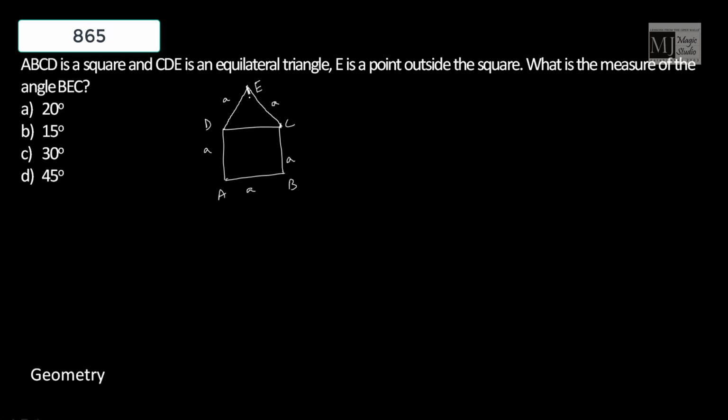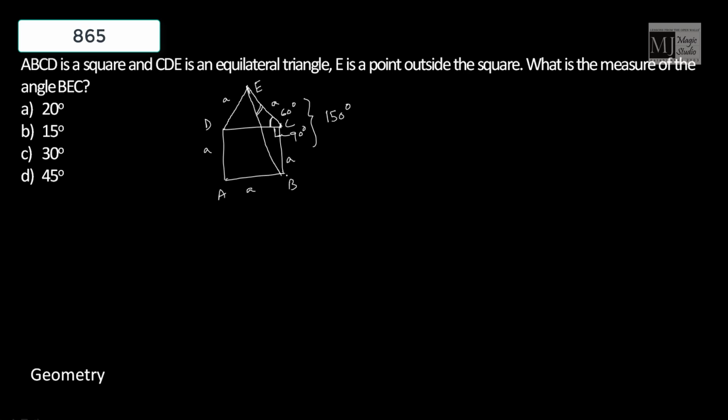BEC. So for that I need to join B and E. I'm looking out for this angle. Now we know that in triangle ECB, angle DCB is 90 degrees and angle ECD is 60 degrees because of the equilateral triangle. So this entire angle becomes 150 degrees.